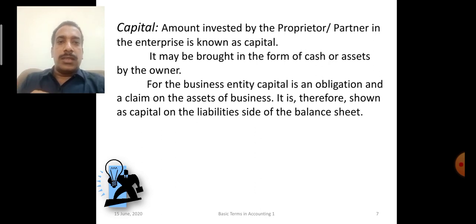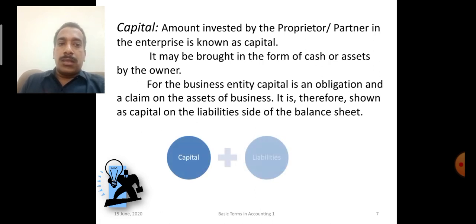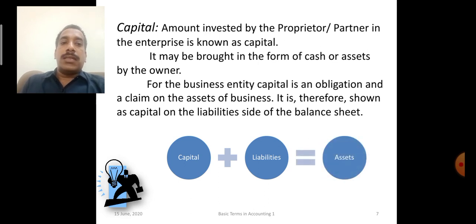That is what here it is said. For the business entity, capital is an obligation and a claim on the assets. It is therefore shown as capital on the liability side of the balance sheet. Now see, capital plus external liabilities is equal to the total of assets. We can call this the accounting equation. Okay, capital plus liability is equal to asset. There is one chapter, accounting equation, on this. We will be discussing that later on.